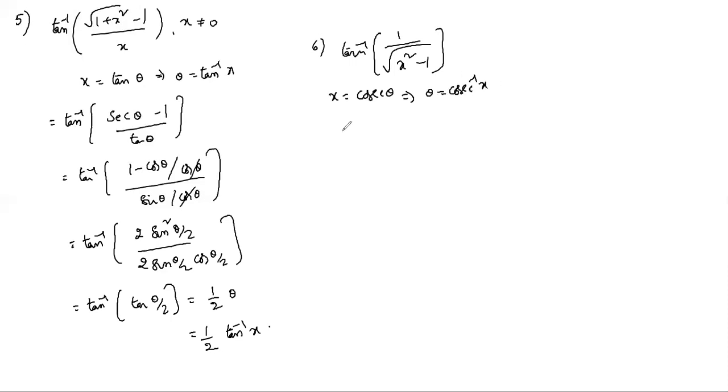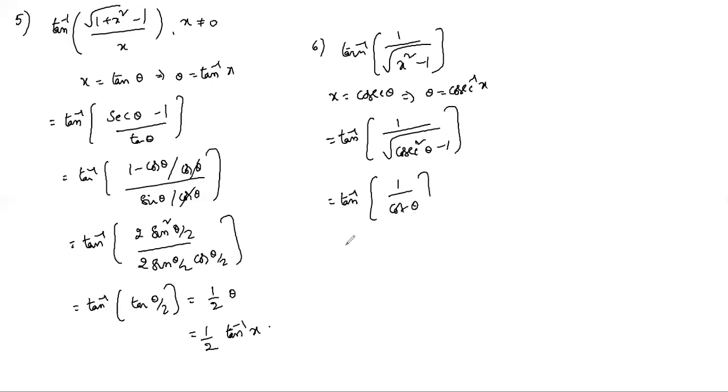So tan inverse 1 by root cosecant square theta minus 1. Cosecant square theta minus 1 is cot square theta, so 1 by cot theta, which is tan theta. So tan inverse cancels, and it equals cosecant inverse x. Suppose you take x equal to secant theta, at last you have to change it.